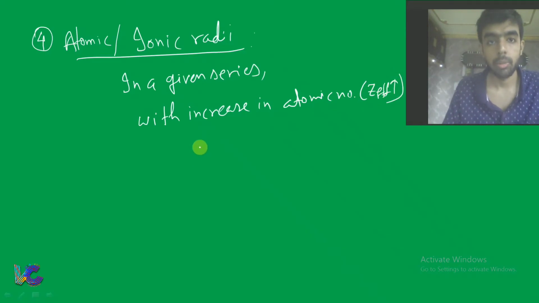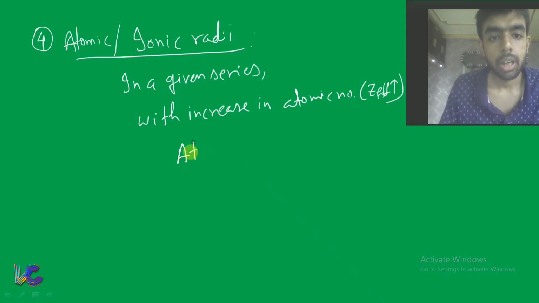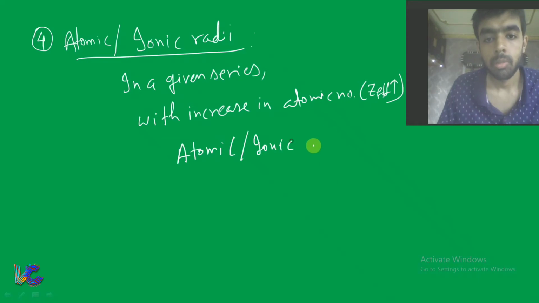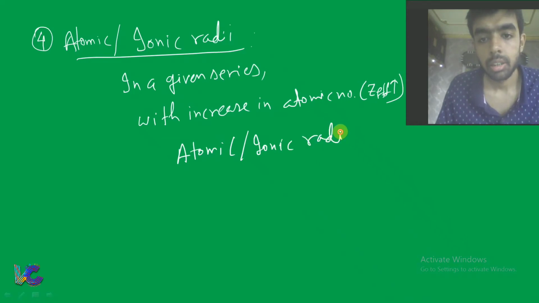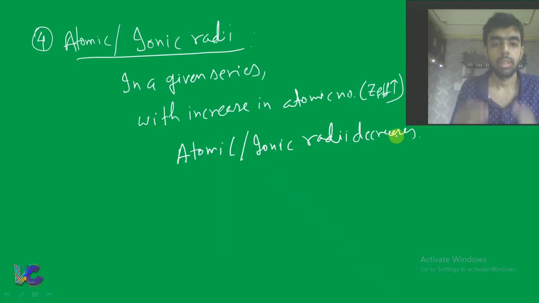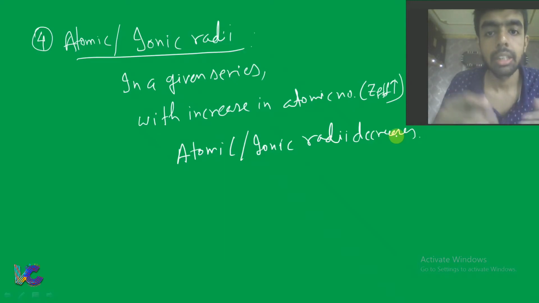With increase in atomic number, the atomic or ionic radii decrease.